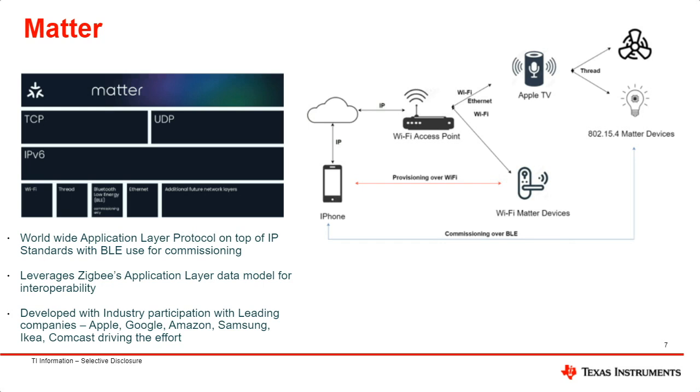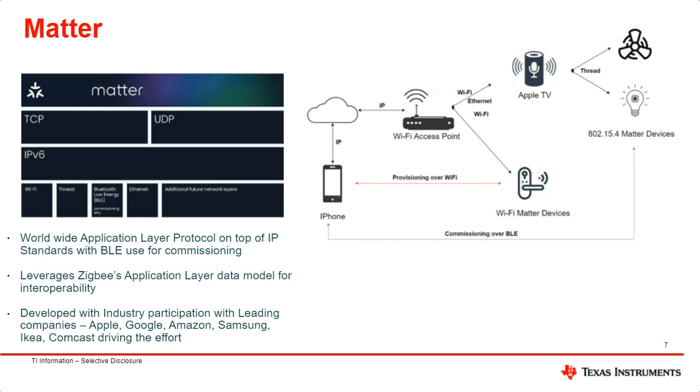So to add a Matter certified device, like a Wi-Fi enabled door lock, it can join the network through a provisioning process over Wi-Fi. A QR code is printed on the door lock so that the user can scan it with a mobile device. The mobile device will then initiate the connection over Wi-Fi and share credentials so that the door lock can join the Matter network. In this topology, the door lock has direct access to the cloud via the access point over its IPv6.